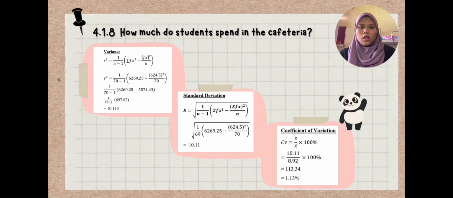For the variance, the final answer that I get is 10.113. For standard deviation, after using the formula that has been given, the answer that I get is 10.11. And lastly, for the coefficient of variance, the answer is 1.13%.